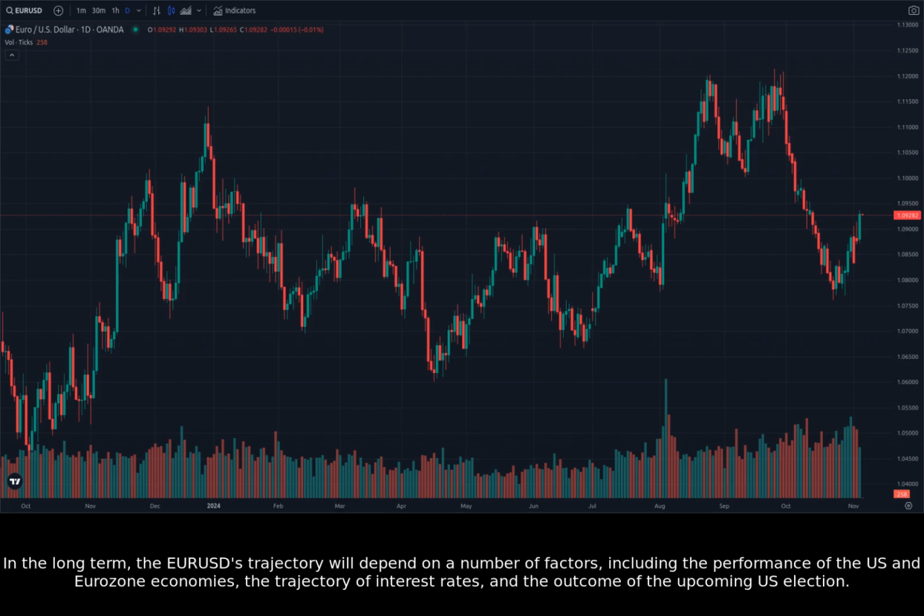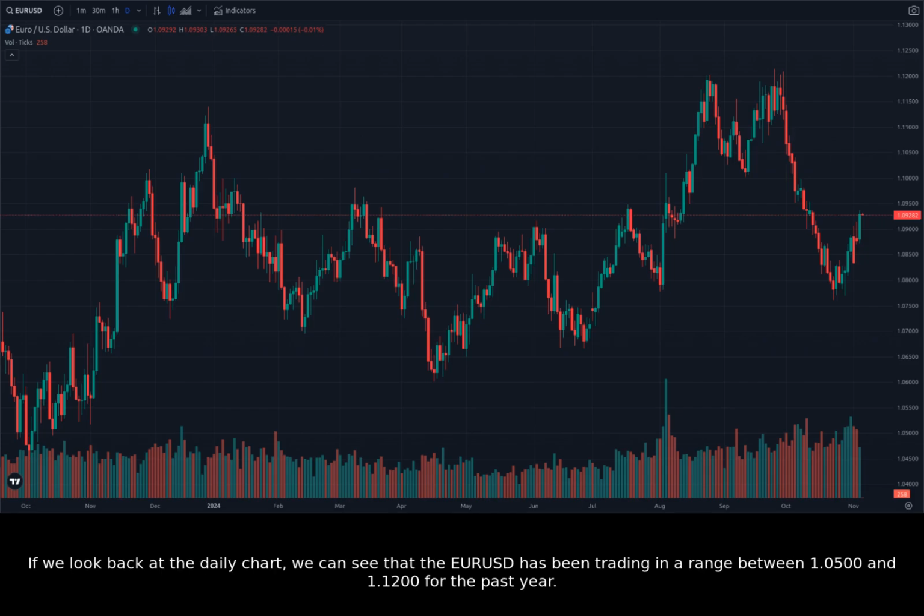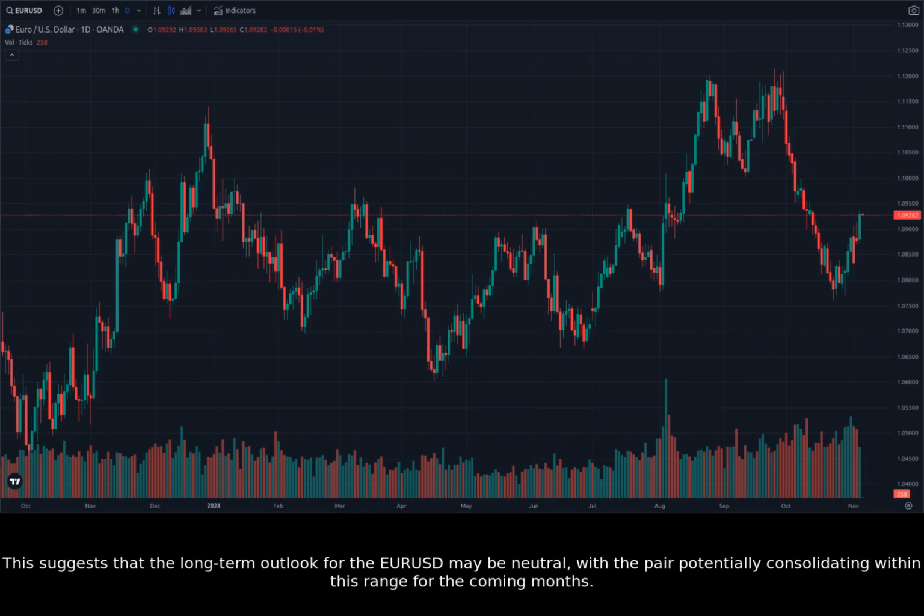In the long term, the EURUSD's trajectory will depend on a number of factors, including the performance of the U.S. and Eurozone economies, the trajectory of interest rates, and the outcome of the upcoming U.S. election. If we look back at the daily chart, we can see that the EURUSD has been trading in a range between 1.0500 and 1.1200 for the past year. This suggests that the long-term outlook for the EURUSD may be neutral, with the pair potentially consolidating within this range for the coming months.